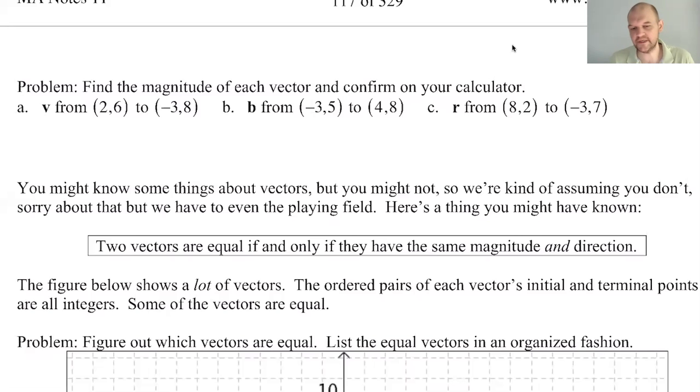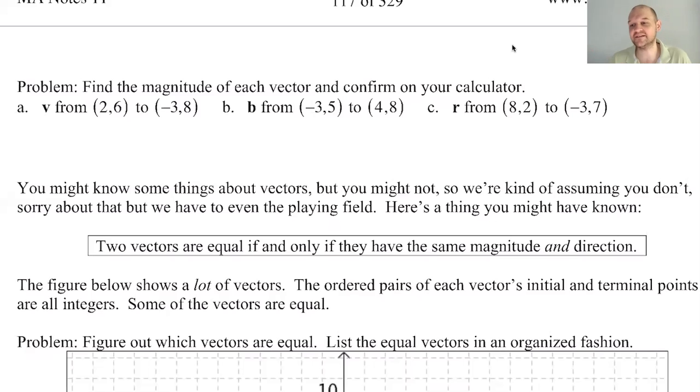All right, we're back. We're on page 118. We are talking about two-dimensional vectors, kind of an introduction to them: what are they, what can they do for us? We don't really know what they can do for us yet, but we definitely know what they are. They are things that have magnitude and direction. So is that useful? I don't know, maybe not yet.